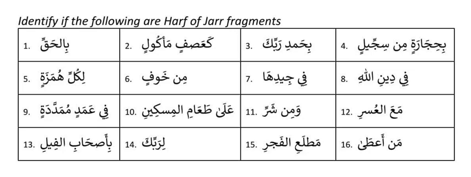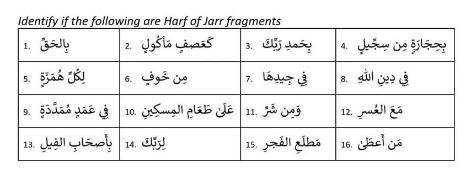Ma'al usri, because of ma'a, usr becomes usri, it becomes jar. And number 13, bi ashabi, because of bi, ashab becomes ashabi, it becomes jar. Li rabbi, because of li, rabb becomes rabbi.